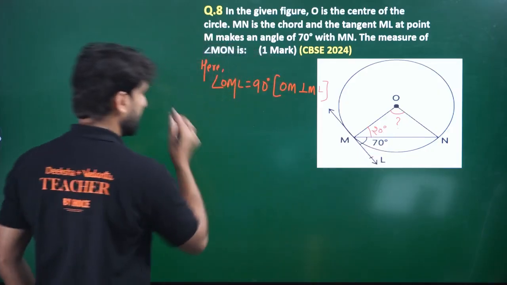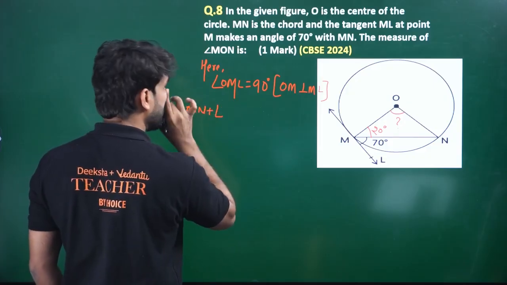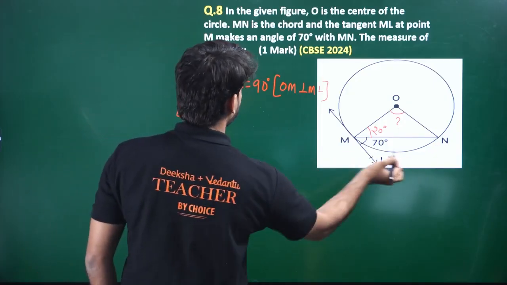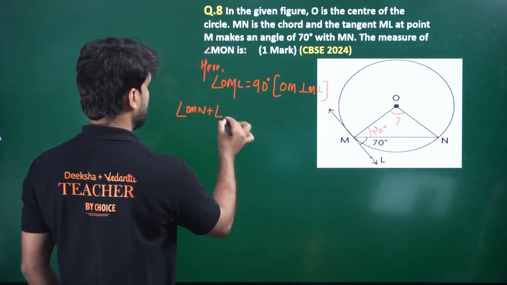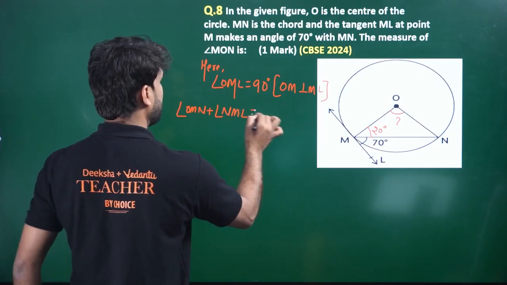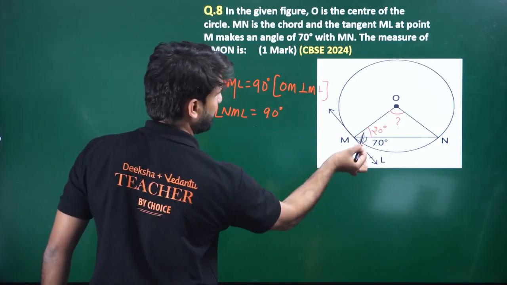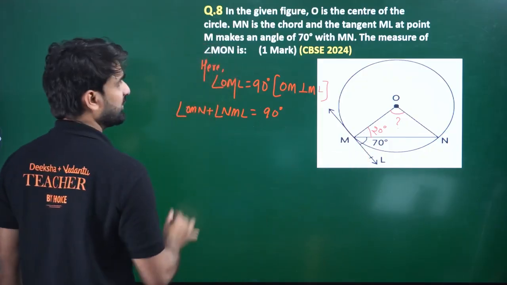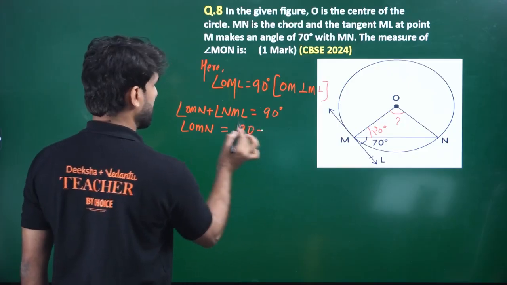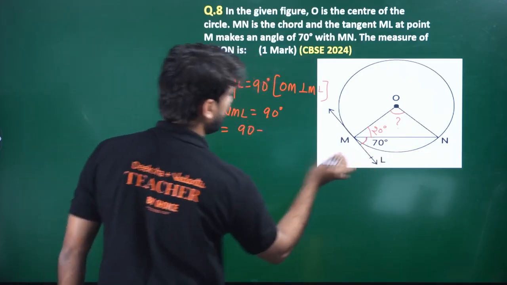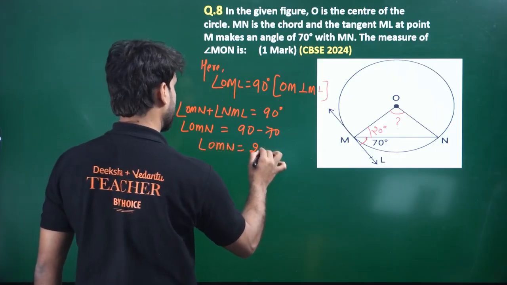I can write here angle OMN plus angle NML. This is given, na? Angle NML is 70 degree. Yes, this is basically OML. OML is equal to the sum of this plus this, right? So angle OMN will be equal to 90 minus NML, and NML is 70. So OMN will be equal to 20 degree.